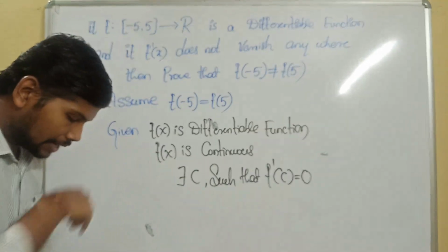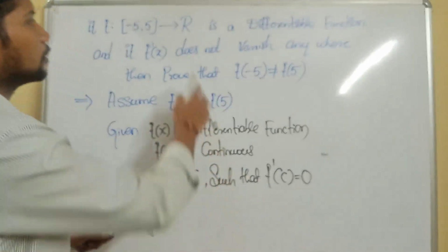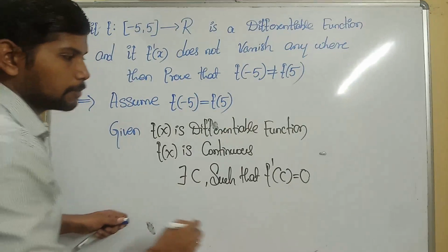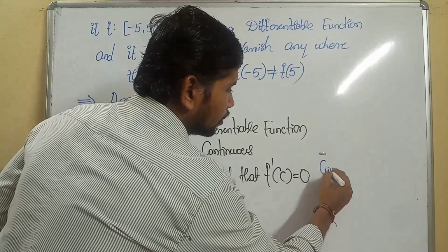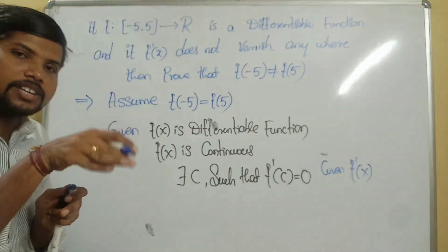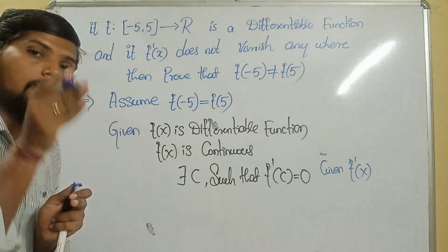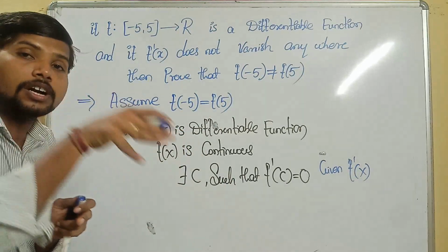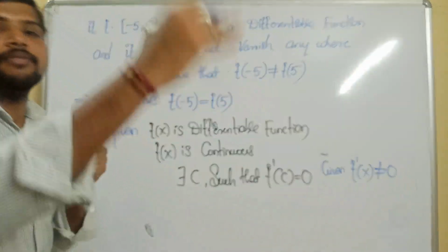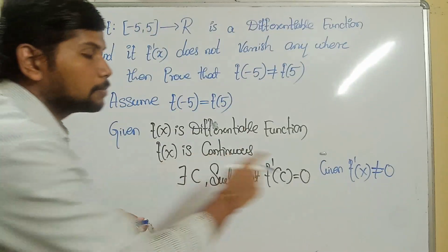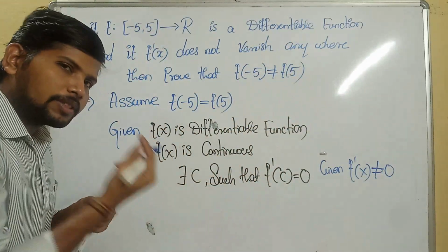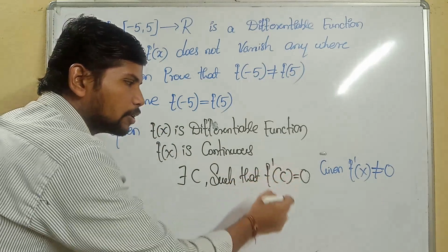For this condition, concentrate on the board: f dash of x does not vanish. What is the meaning? It is already given that f dash of x does not vanish. Vanish means it will become 0. Does not vanish means it will not become 0, it will not be 0 for any value of the real number, for all the values. For any point, will the derivative be 0?